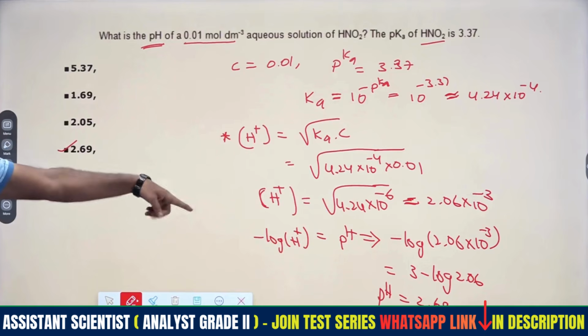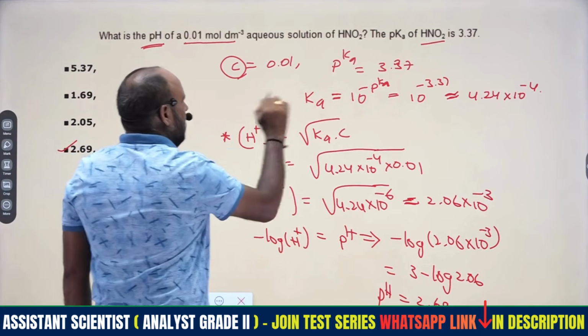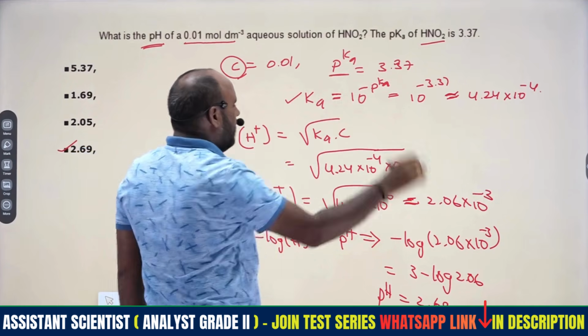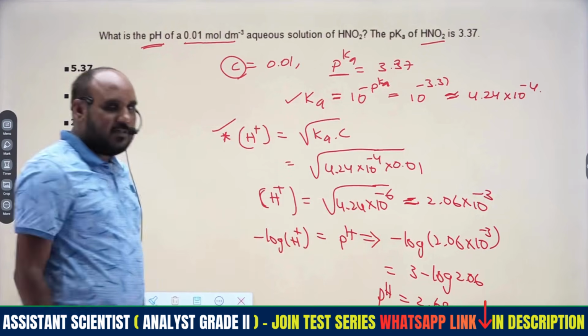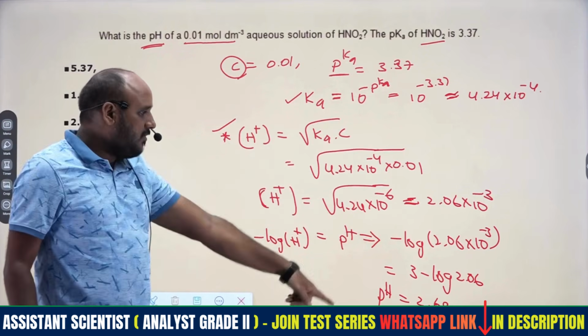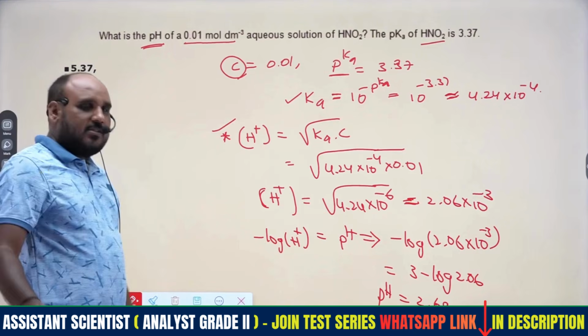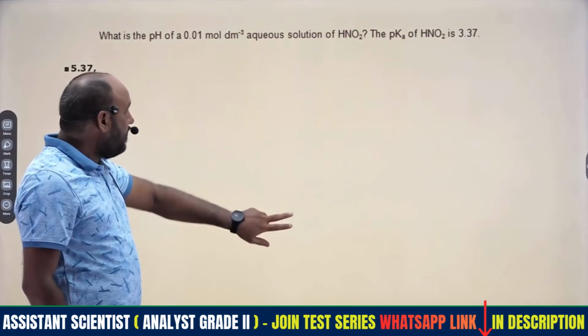We have to go through the concept: concentration and pKa are given, which we convert into Ka. Then the concentration of H plus is the square root of Ka into C, and from that we get the answer, 2.69. Next, moving to the next question.